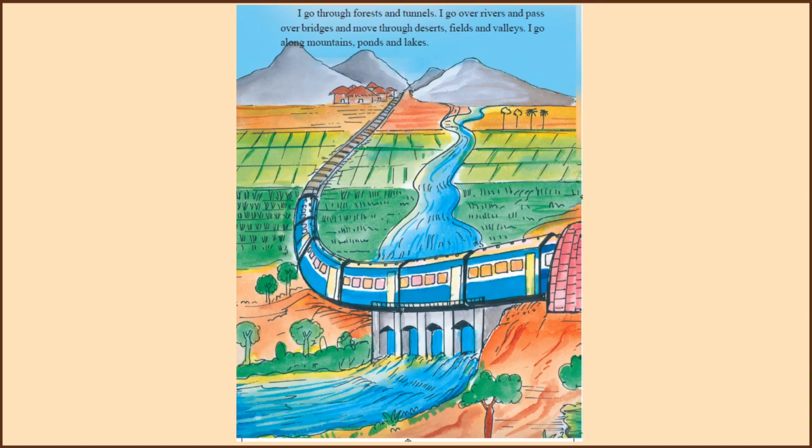So these are the places where the train goes. The train goes everywhere where there is a rail, as it runs on rail.